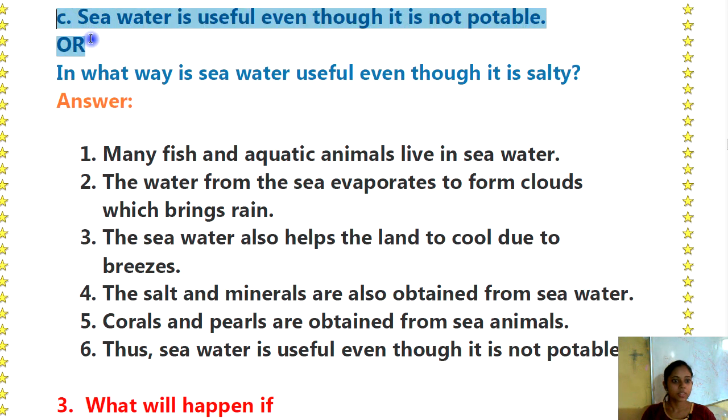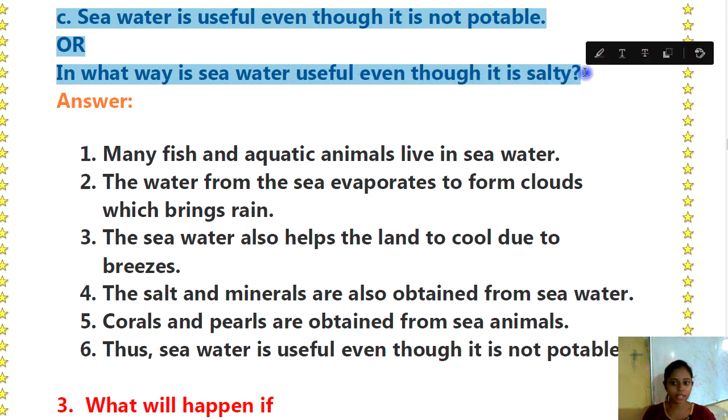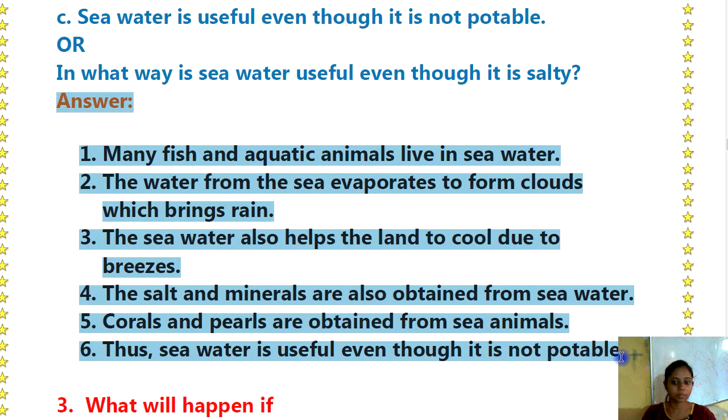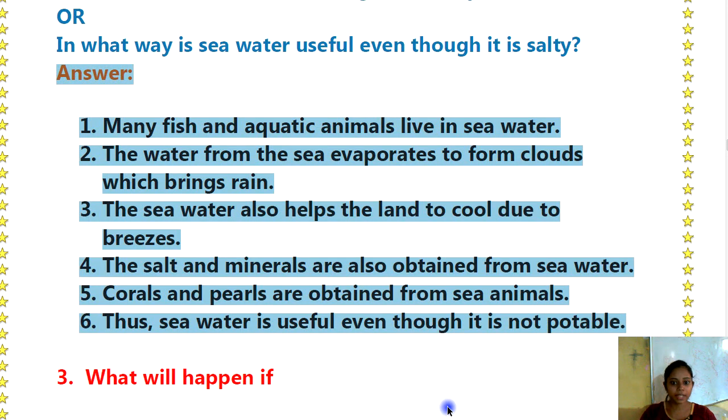Then next C. Seawater is useful even though it is not potable. Or in what way is seawater useful even though it is salty? Answer is many fishes and aquatic animals live in seawater. The water from the sea evaporates to form clouds which bring rain. The seawater also helps the land to cool due to the breezes. The salt and minerals are also obtained from seawater. Corals and pearls are obtained from sea animals. Thus, seawater is useful even though it is not potable.